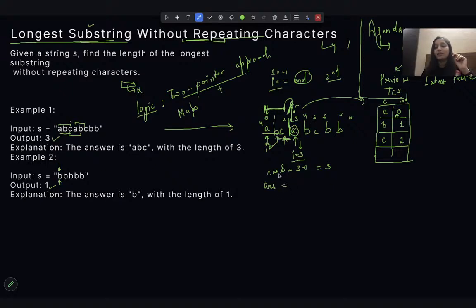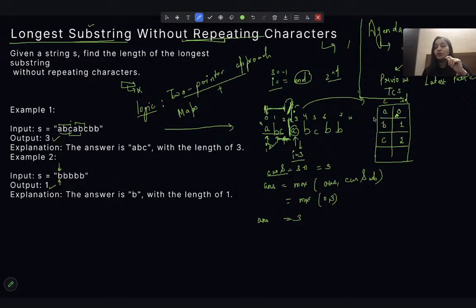So the answer will store the maximum of whatever substrings we are getting, whatever the maximum length substring we can obtain, we will keep storing into our answer. So if initially the answer was 0, then it will be the maximum of 0 and 3, which is 3. So right now my answer will be 3.